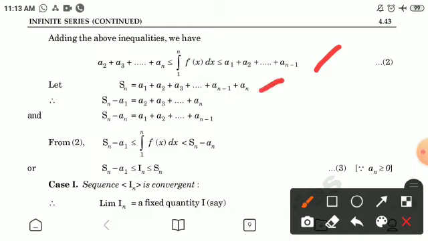Let s_n be the sum of n terms. Therefore s_n minus a_1 is equal to a_2 plus a_3 plus and so on up to a_n, and s_n minus a_n is equal to a_1 plus a_2 plus and so on up to a_(n-1). Now from the second, s_n minus a_1 is less than or equal to the integration of f(x) dx with limit 1 to n, which is less than or equal to s_n minus a_n, or I_n is between s_n minus a_1 and s_n. Marking this as number 3.